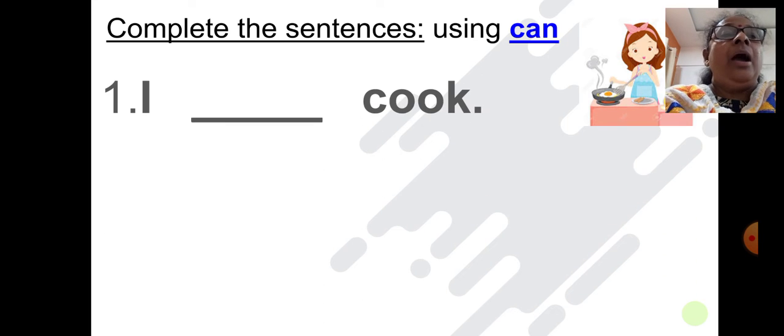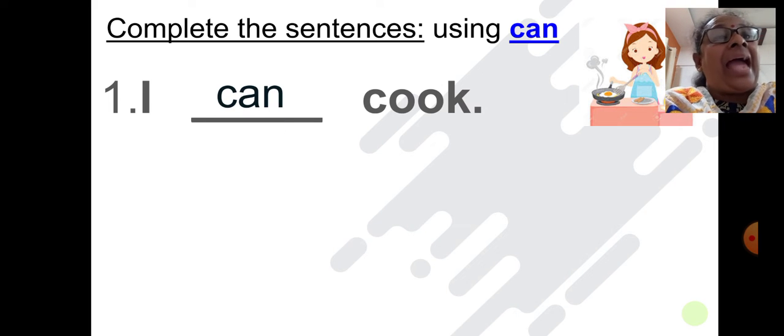Okay. First one. I dash cook. What is the correct answer over there? Tell me children. Yes, correct. I can cook. I dash cook means I can cook.